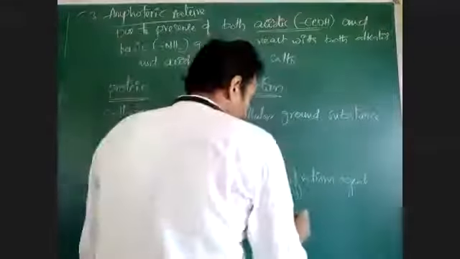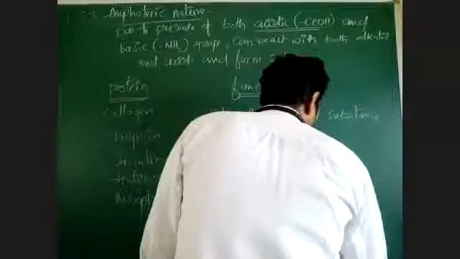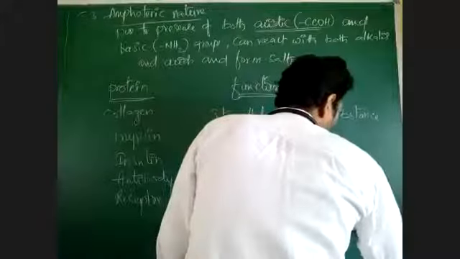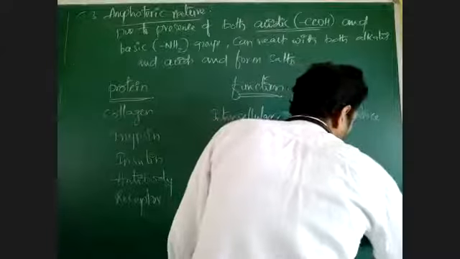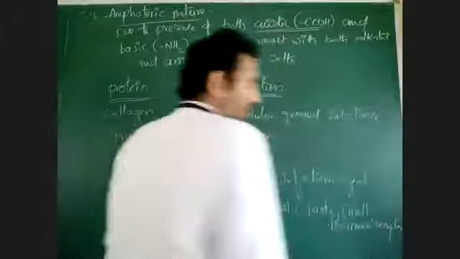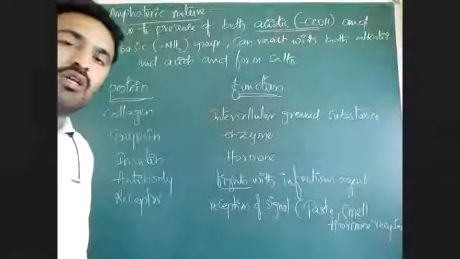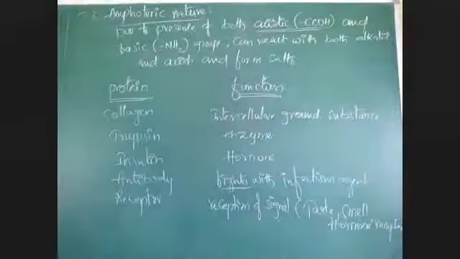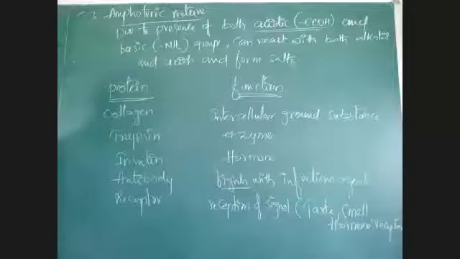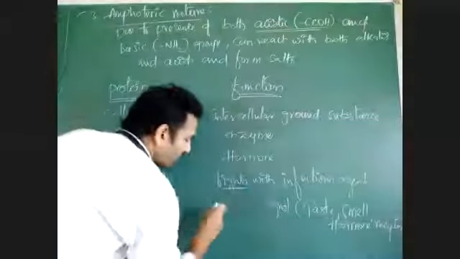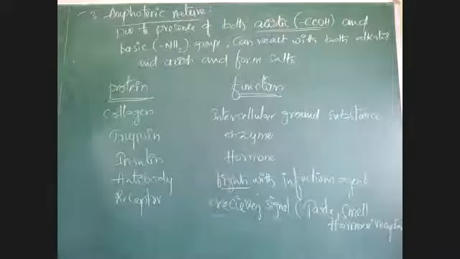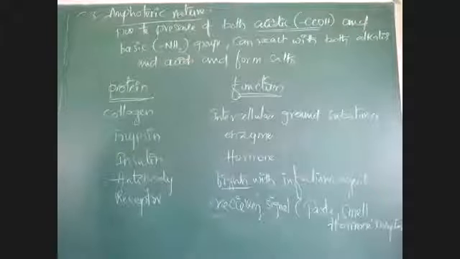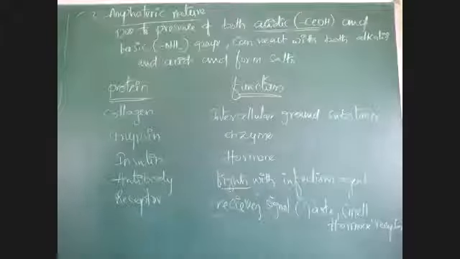That reception of signal may be taste, smell, hormone receptors, etc. Receptor proteins are those which are responsible to receive the signal. They receive signals like taste signal, smell signal, and some receptors may receive hormones also.